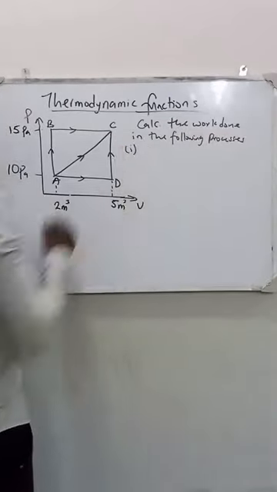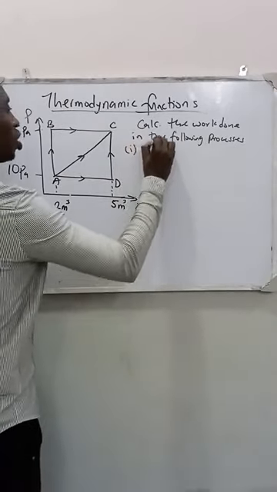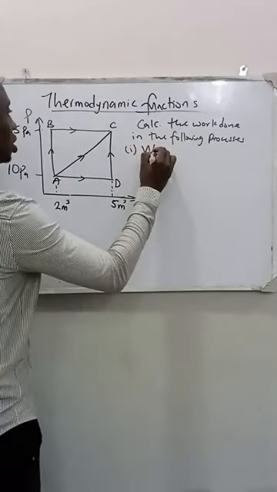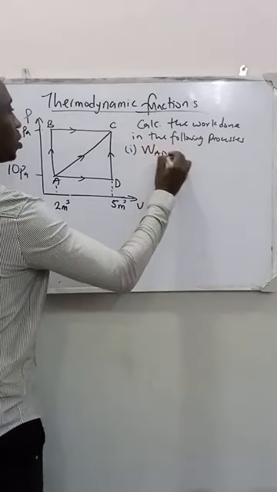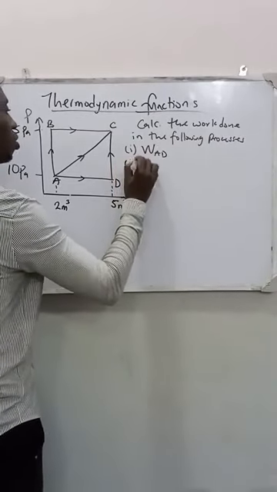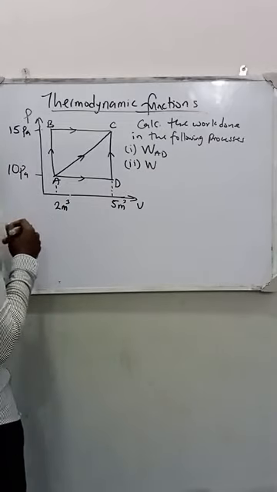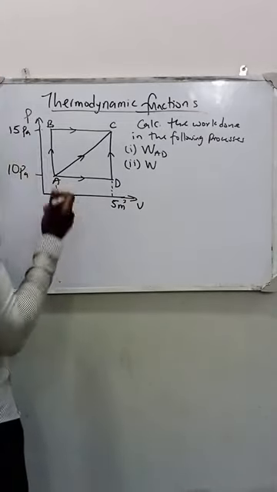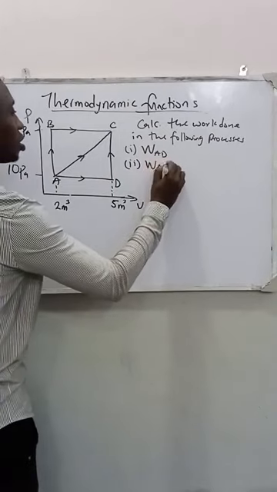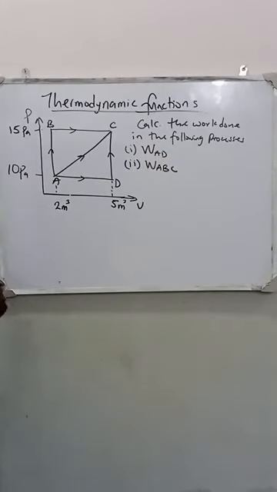Number one, work done along AD. Number two, work done along ABC.